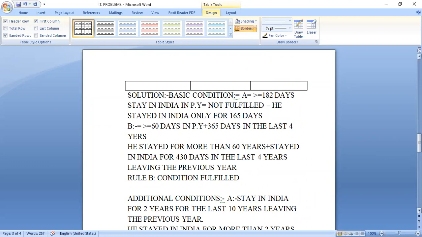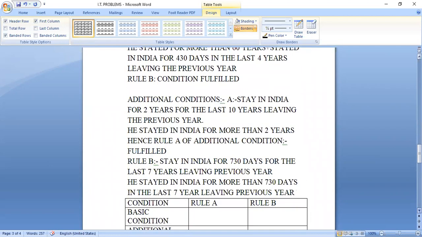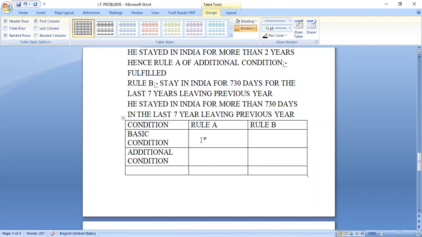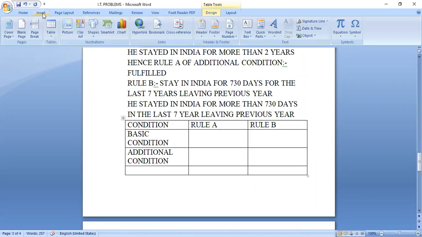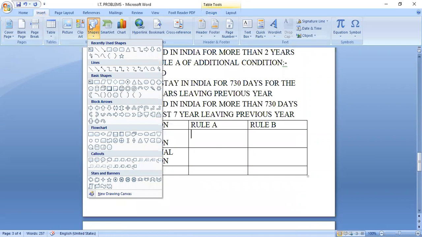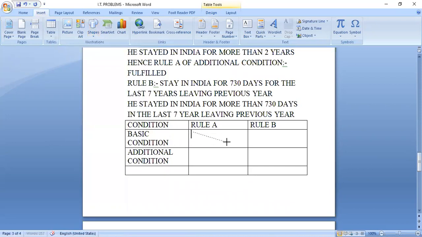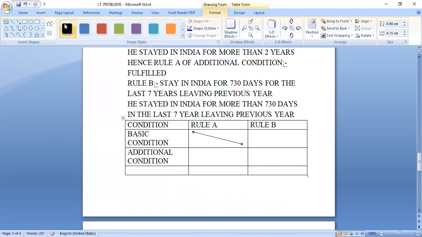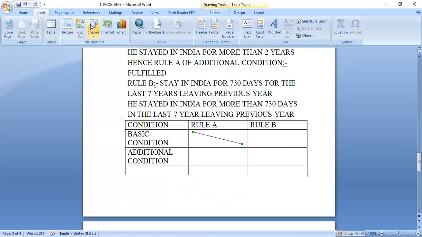Not fulfilled. So you put a cross mark, not fulfilled. Put the cross mark beautifully. Say not fulfilled.